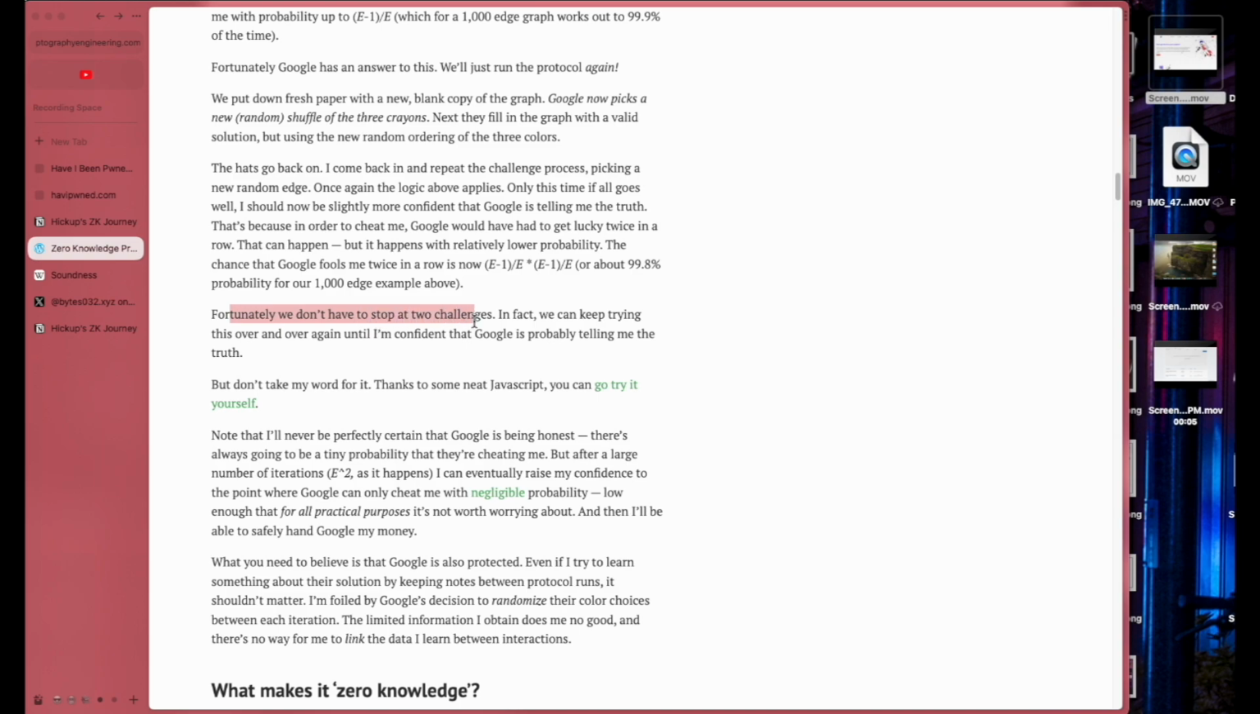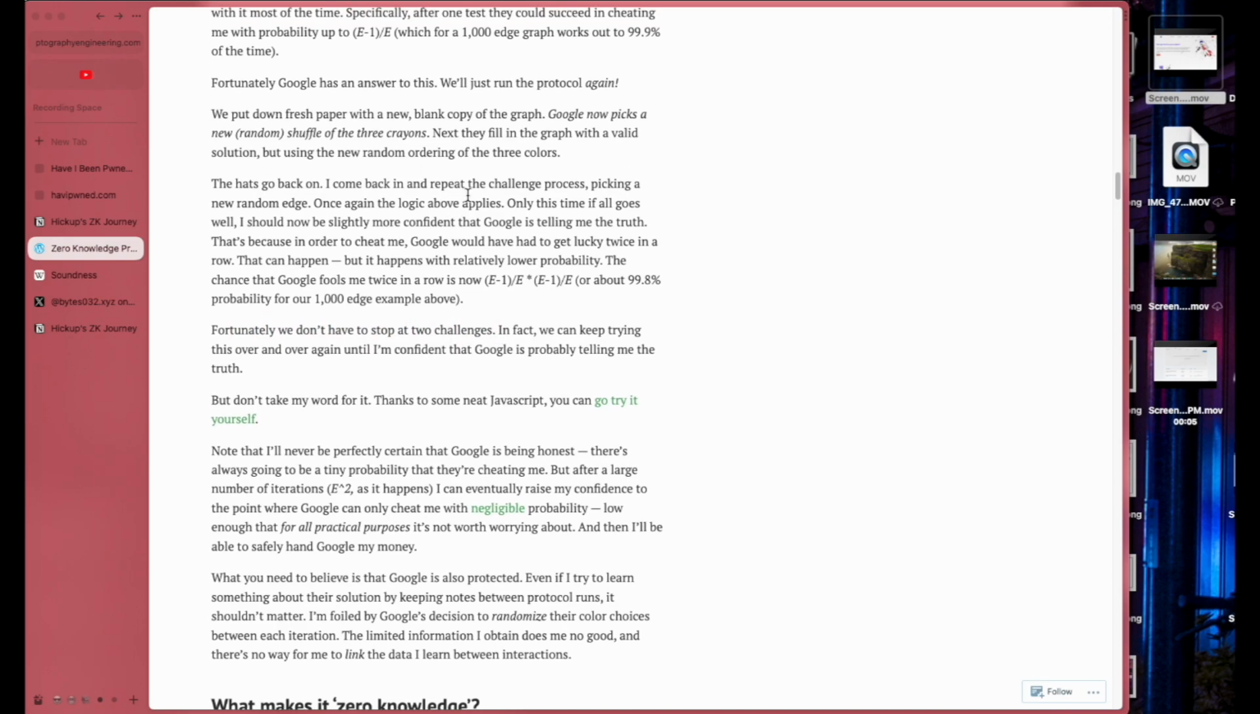Fortunately, we don't have to stop at 2 challenges. In fact, oh, hold on. Where was I? The hats go back on. I come back in and repeat the challenge process, picking a new random edge. Once again, the logic above applies. Only this time, if all goes well, I should now be slightly more confident that Google is telling me the truth. That's because in order to cheat me, Google would have had to get lucky twice in a row.